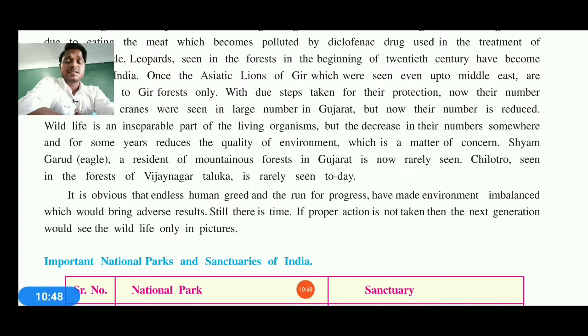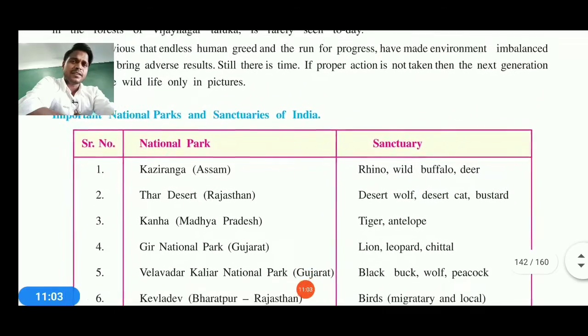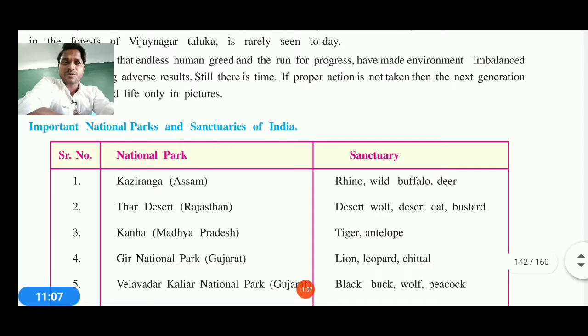Okay, so still there is time. We can save this kind of animal, we can save nature. If proper action is taken, obviously the next generation would see these beautiful animals and the world. And if it is not taken, there is no guarantee of these kinds of beautiful species.